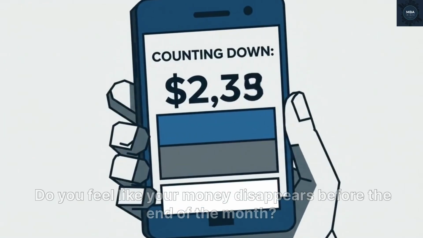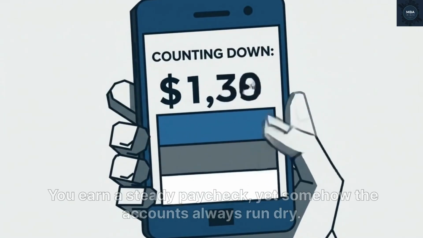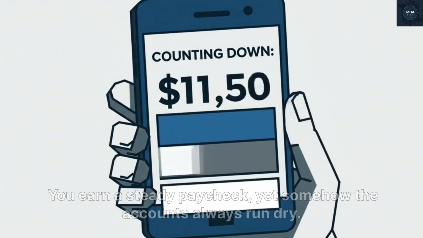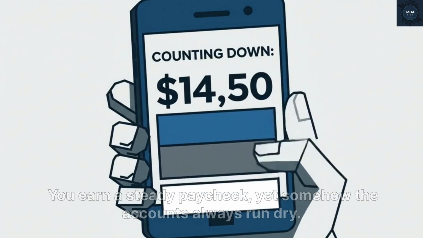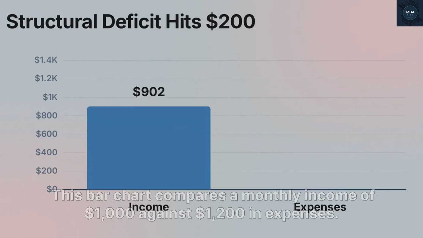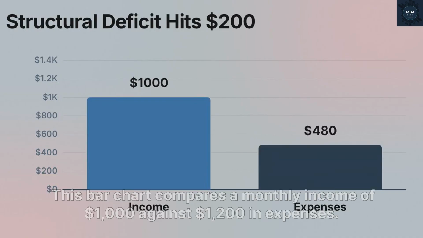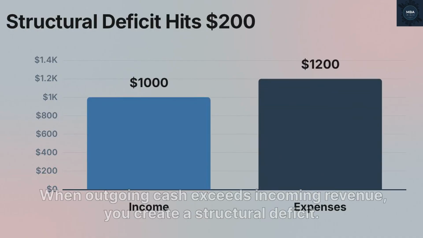Do you feel like your money disappears before the end of the month? You earn a steady paycheck, yet somehow the accounts always run dry. This bar chart compares a monthly income of $1,000 against $1,200 in expenses. When outgoing cash exceeds incoming revenue, you create a structural deficit.